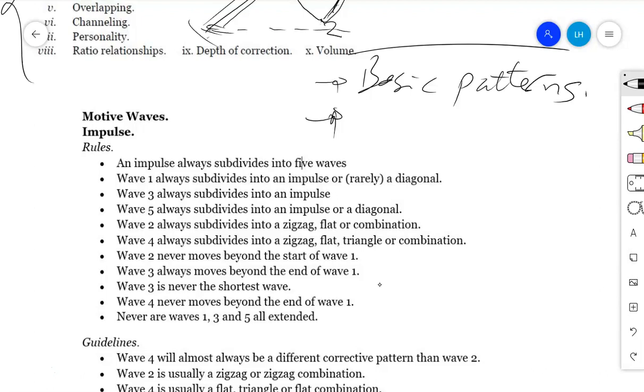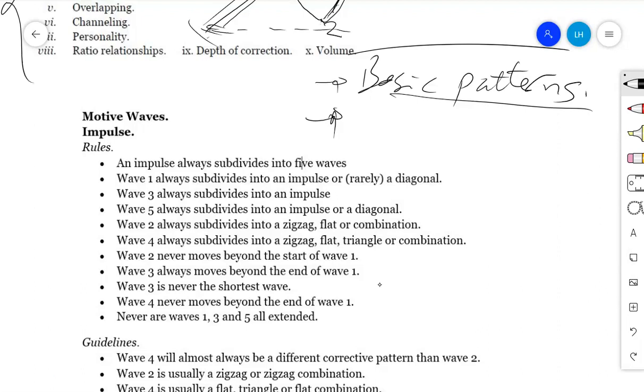And it is not only guidelines. Mainly, we have principles and guidelines. We have rules for the basic patterns, things like zigzag, things like triangle, things like diagonal. Actually, all of them have their own guidelines and principles.